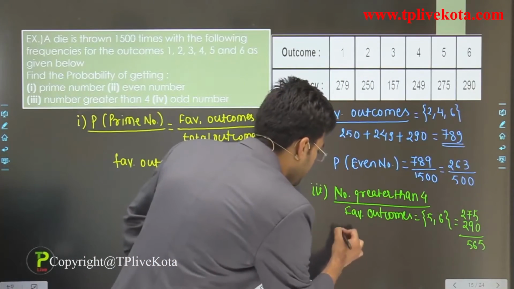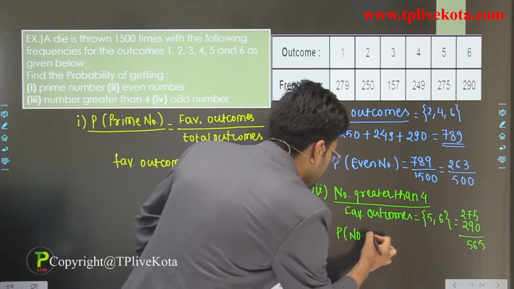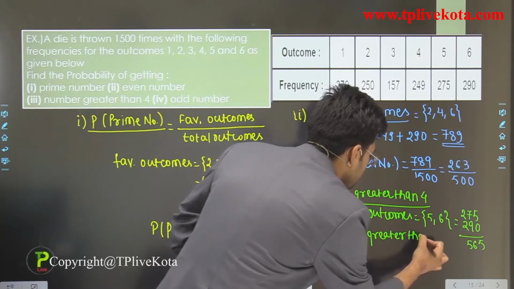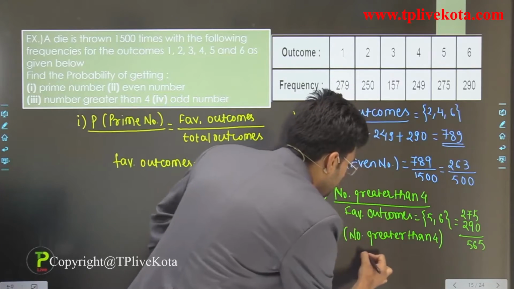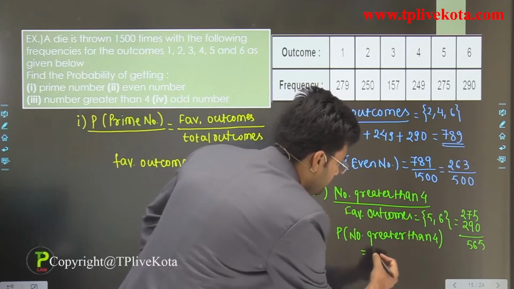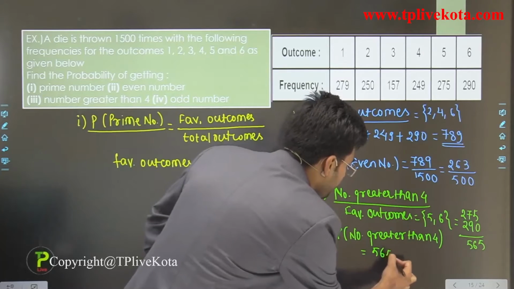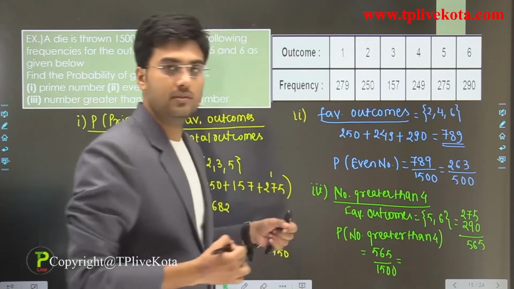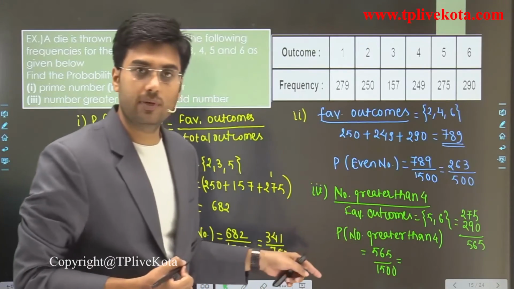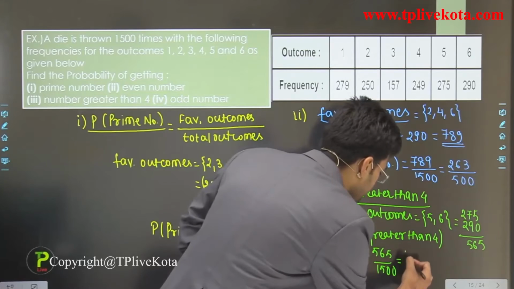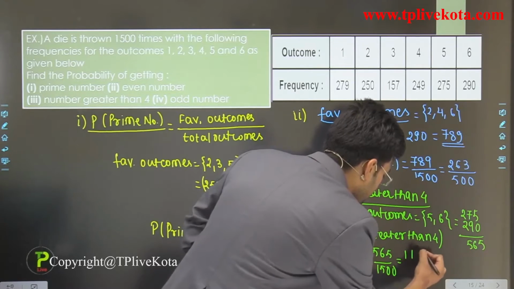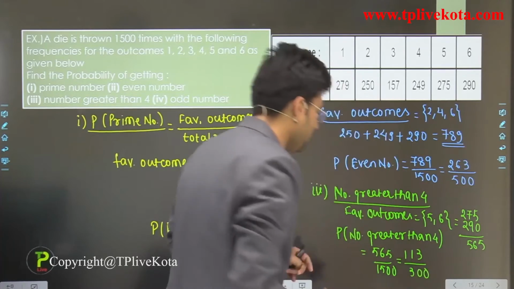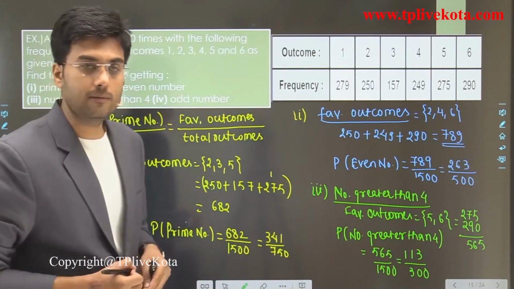So the probability of a number greater than 4 is 565 divided by 1500, and we can cancel the numerator and denominator by 5. So it is 113 divided by 300. Okay, so this is the answer of the third.